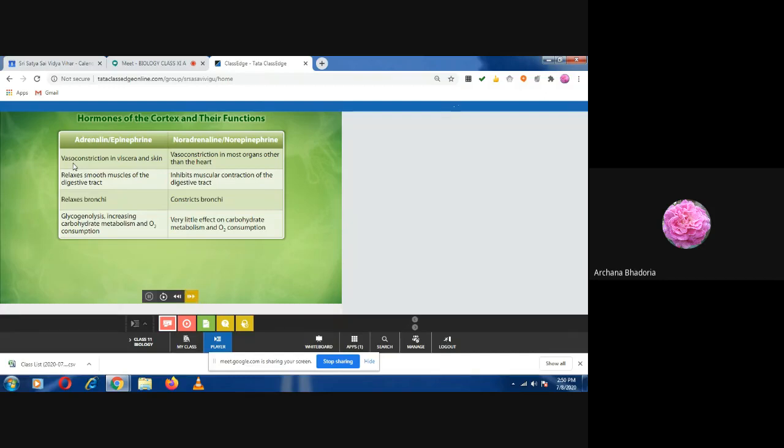Now tell me, viscera means the visceral organs. What is the meaning of viscera? Visceral organs. So remember, all your internal organs, the alimentary canal, your digestive system, respiratory system, all come under viscera. They are all supplied with blood vessels, and your skin is also supplied with blood vessels.